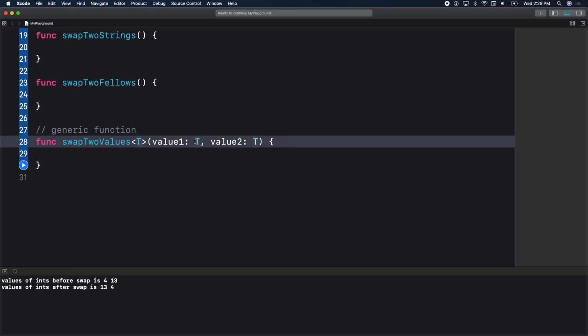Just one quick question. I understand we can use any character in place of T there. Is there any particular reason why we're using T? T is convention, from the creation of generics in Swift, T is the convention you use to specify a generic type. T for type. Yeah. Very good. But feel free to just use G for Greg. Okay, cool. Great. So let's go ahead and mark this in-out here.